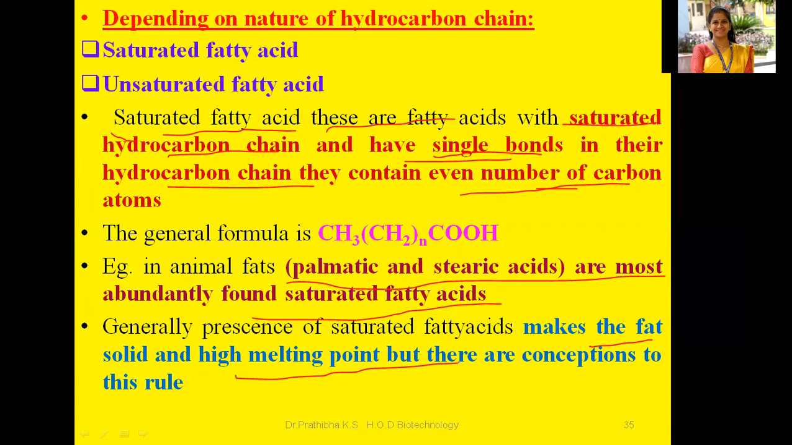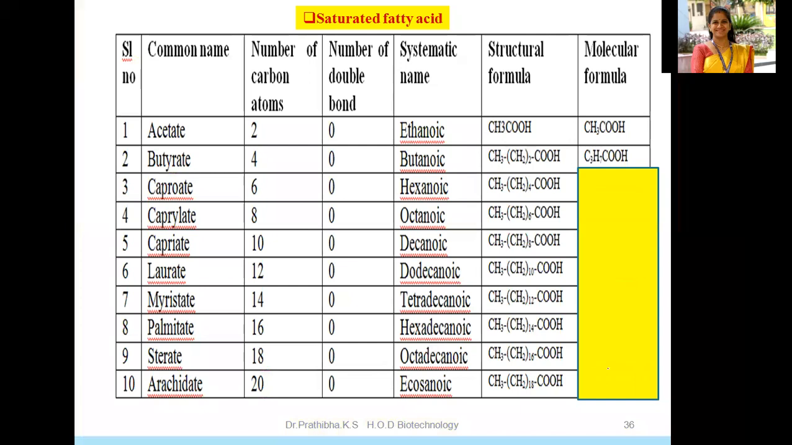What I'm telling here is, generally the presence of saturated fatty acids makes the fat solid. Due to the solid nature, there will be a very high melting point to melt from solid to liquid. But there are some exceptions to this rule due to the hydrogenation process. You'll understand that later. Here you could see the saturated fatty acids table.